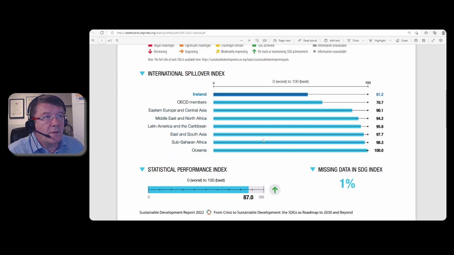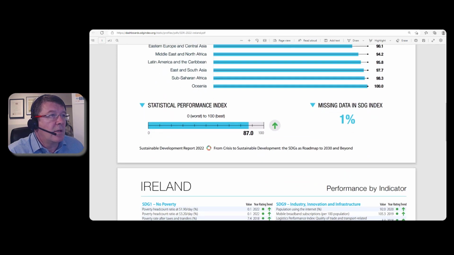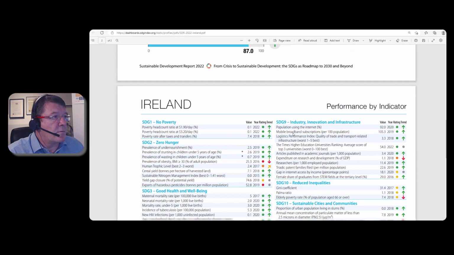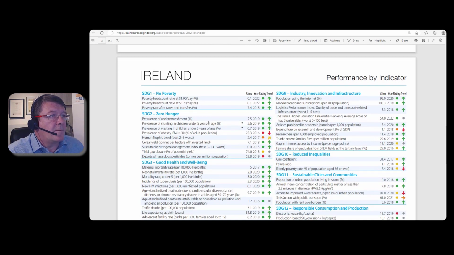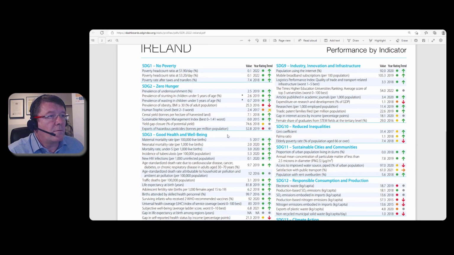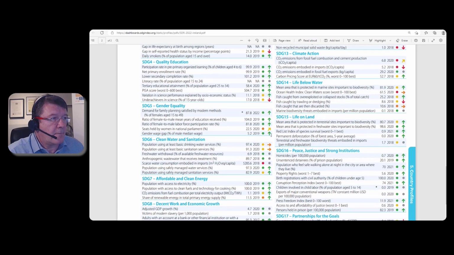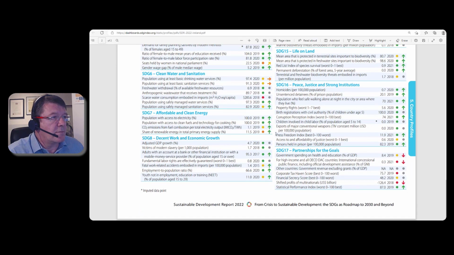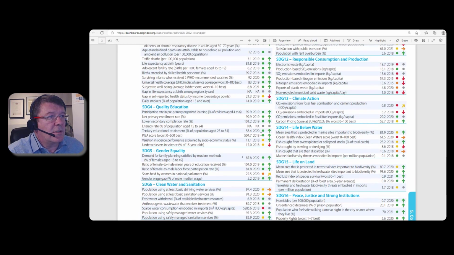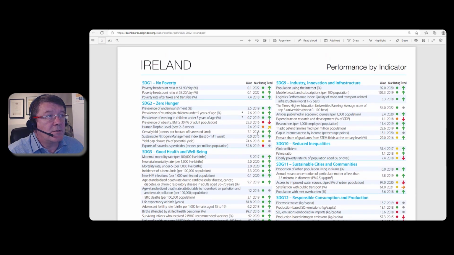A quick overview of the spillover index as the statistical performance, and there it gives you a brief overview of not all the indicators, but a lot of them in quite an easy to view and easy to compare format.